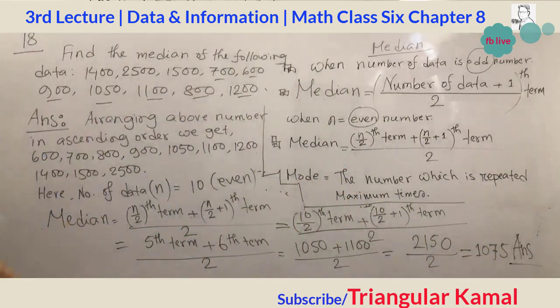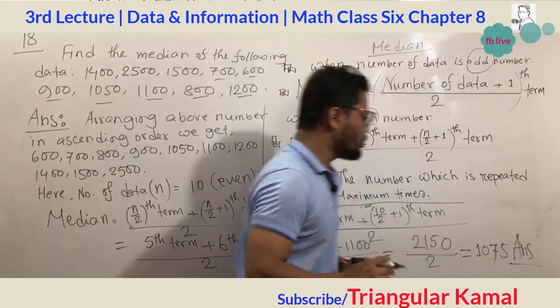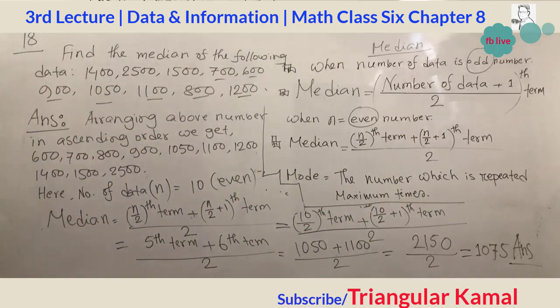So give attention here. By using the formula of median, successively we have done this math, and the answer is 1075. Did I say something wrong?